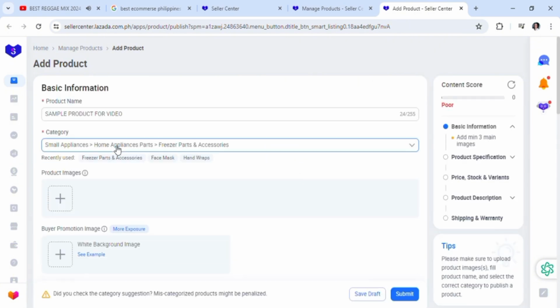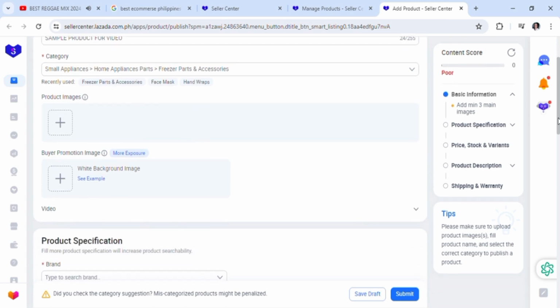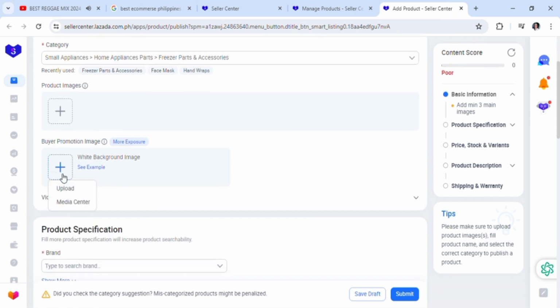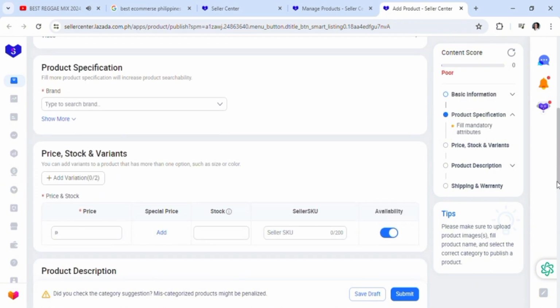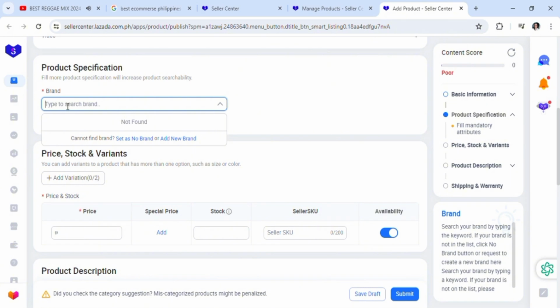Now you could also connect this to TikTok as Facebook. Also, you could connect Facebook to TikTok. So, product images. You really need the images, because if you don't have any images, how else would the customers see? People don't shop with their eyes closed. So that's basically it, especially on the e-commerce platform right here. So, product specifications, like the brand itself, etc.